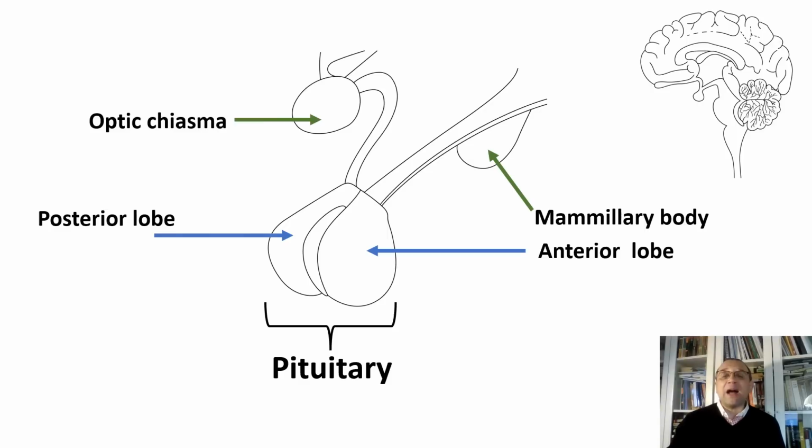The mammillary bodies are paired structures, meaning there are two mammillary bodies, one on either side of the midline of the brain. They get their name because they were thought by early anatomists to have a breast-like shape. The mammillary bodies are best known for their role in memory, and they are also involved in the sense of direction. Again, we'll leave this for another day. What we really want to talk about during today's lecture is